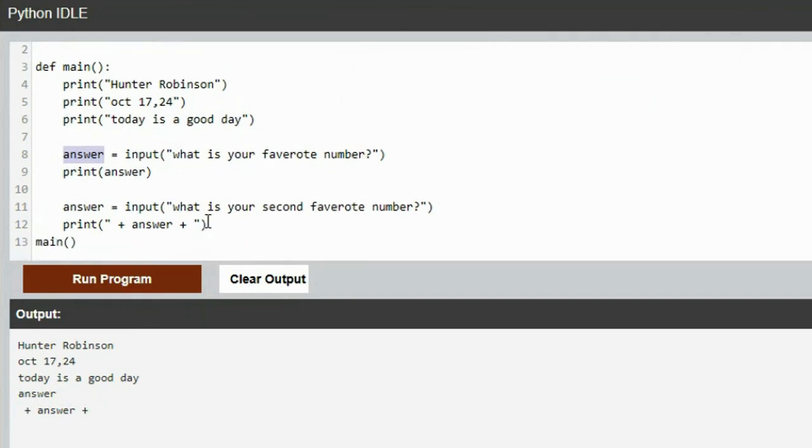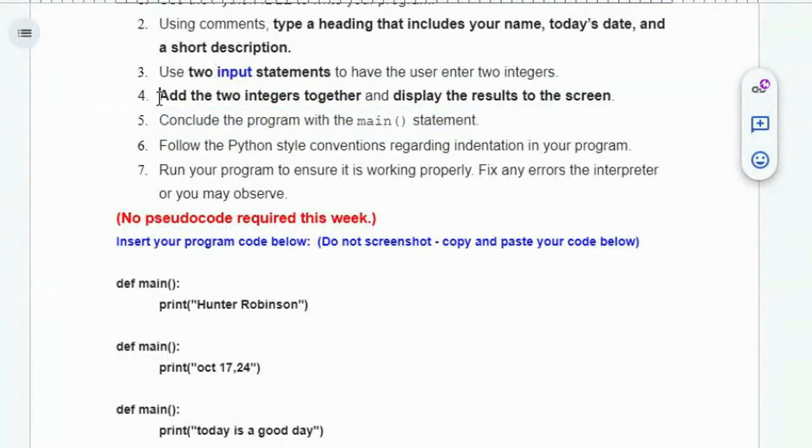And then what's your second favorite? Now here's the thing. It's also got the same problem. Let's take out these quotes. Run program, 17, 19. Oh, look, now it prints them both, 17 and 19. But what was our requirement for our program? Add the two integers together and display the results to the screen.